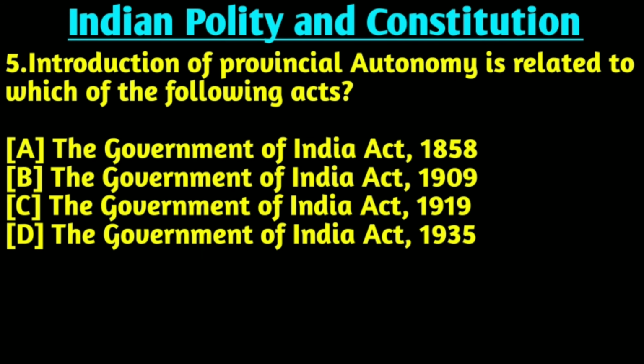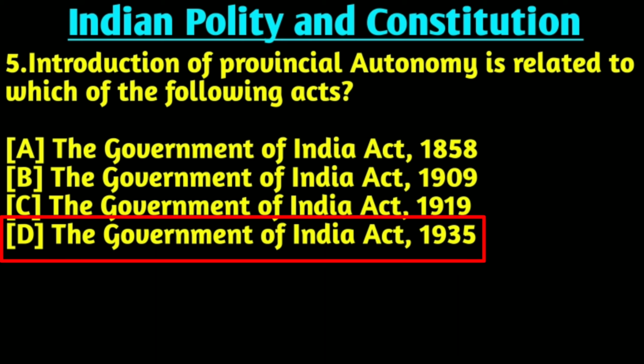Our fifth question is, introduction of provincial autonomy is related to which of the following acts? Right answer is option D, the Government of India Act 1935. The Government of India Act 1935 allowed provinces to act as autonomous units of administration in their defined spheres.